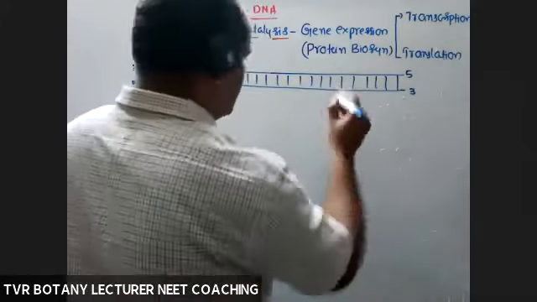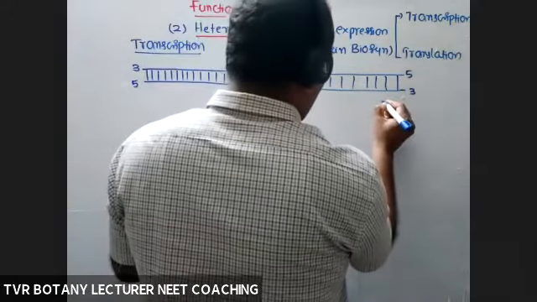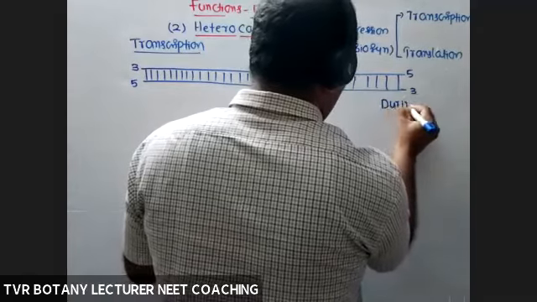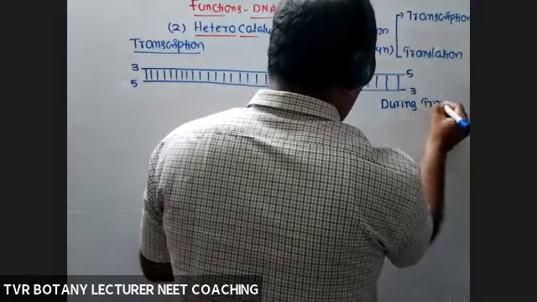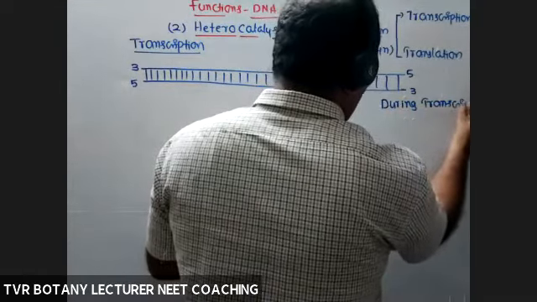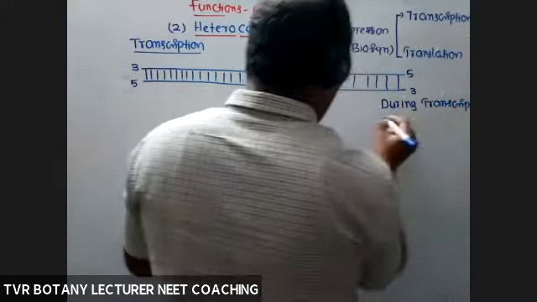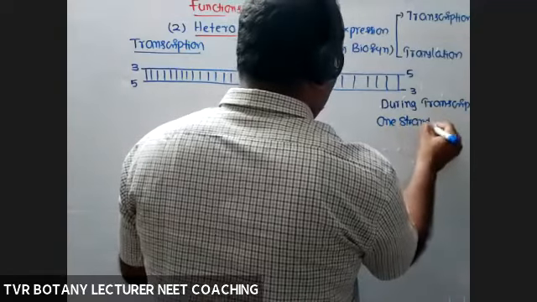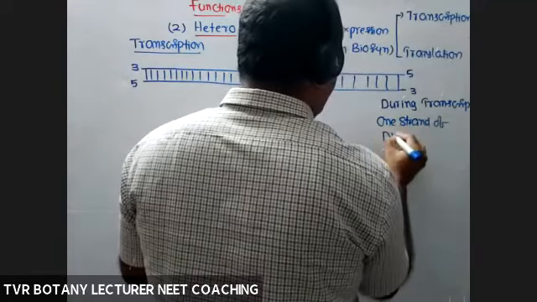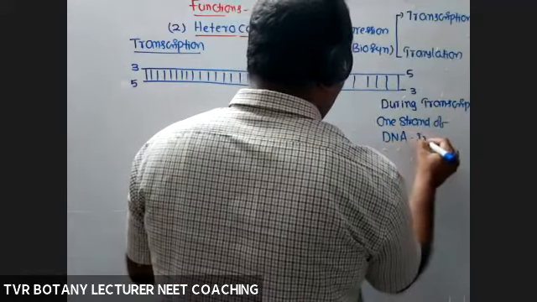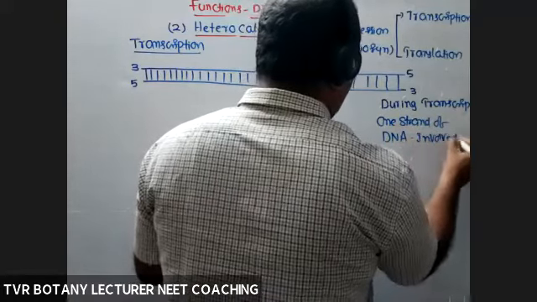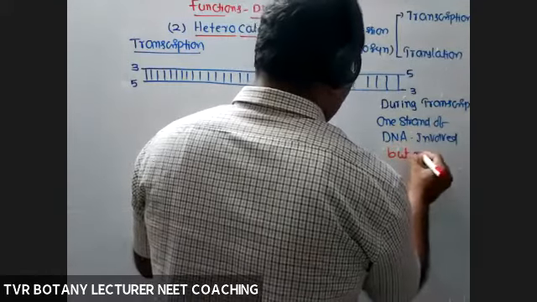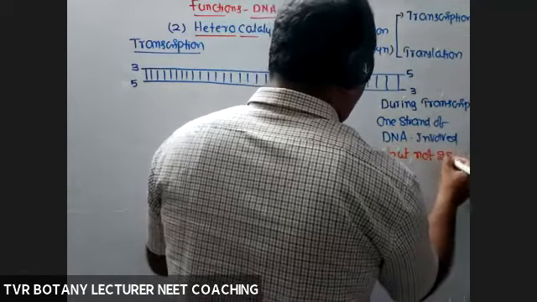So during transcription, one strand of DNA is involved or transcribed, but not two strands.